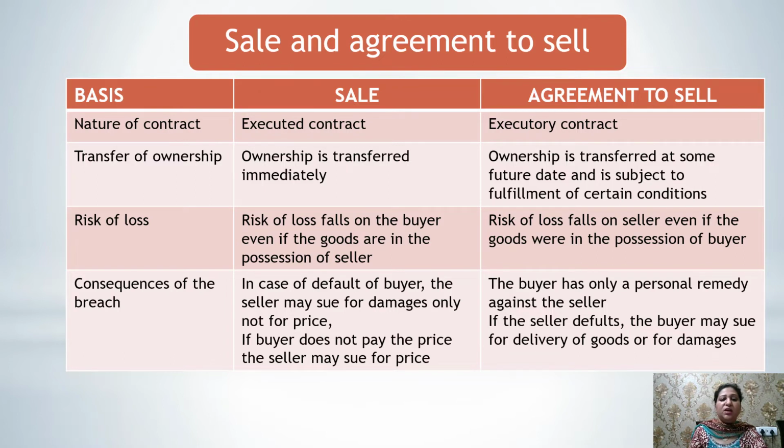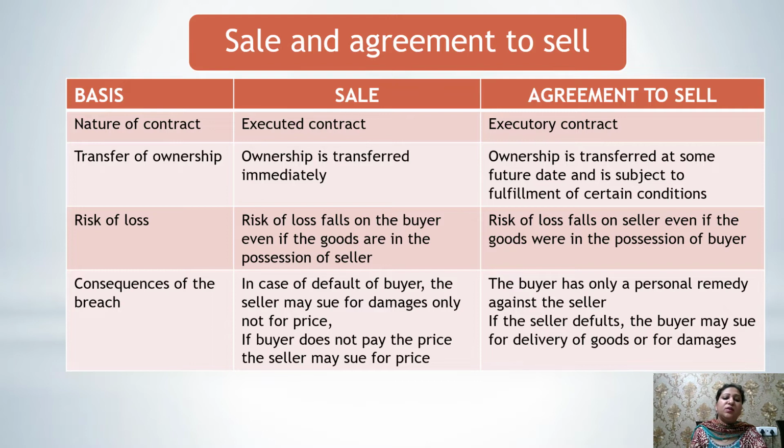Third one is the risk of loss. In case of sale, risk of loss falls on the buyer because the ownership of the goods is being transferred. Even if the possession of the goods is with the seller, the risk falls on the buyer because after sale the buyer is the owner of the goods. In case of agreement to sell, risk of loss falls on the seller because the buyer is not yet the owner of the goods. Goods are under the possession and ownership of the seller, so he would be responsible.